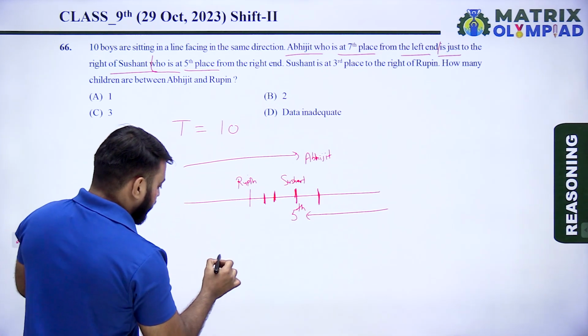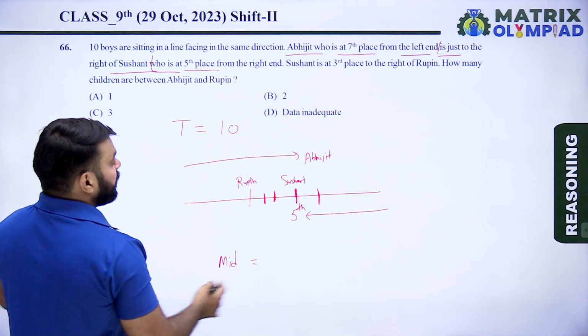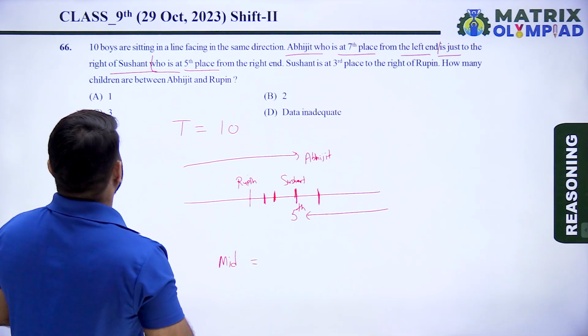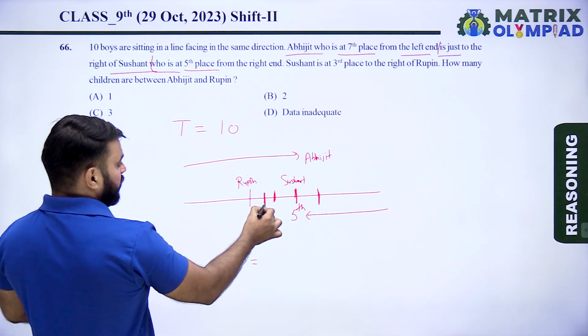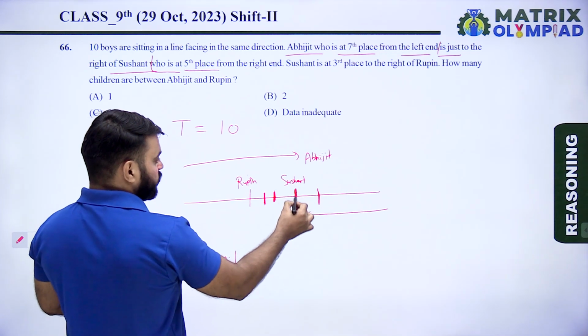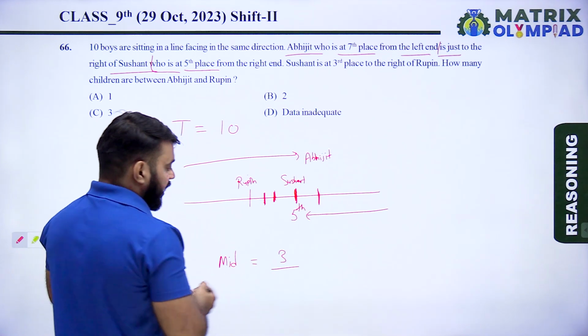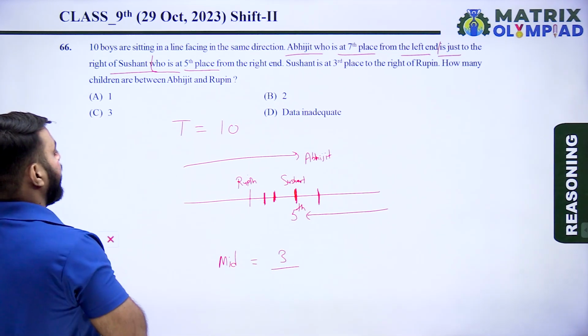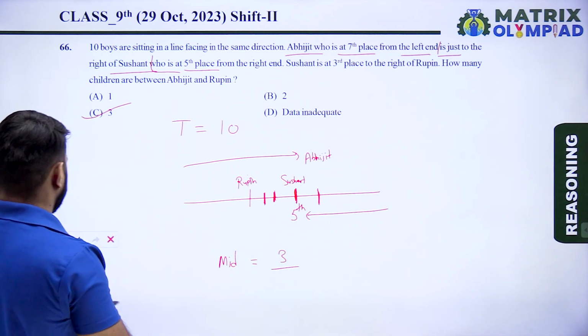So find the number of students between Rupin and Abhijit. So here 1, 2 and 3 including Sushant. So here 3 persons are in between Rupin and Abhijit. So option C is the correct answer of this question.